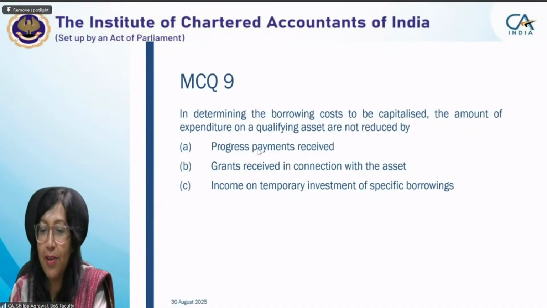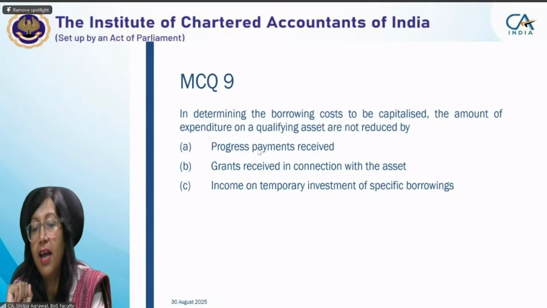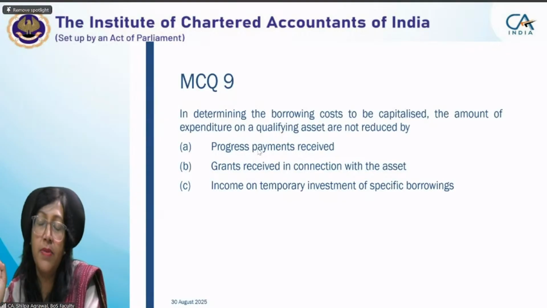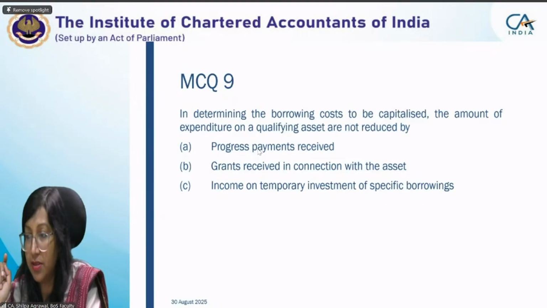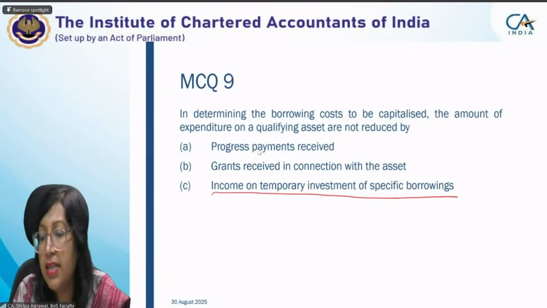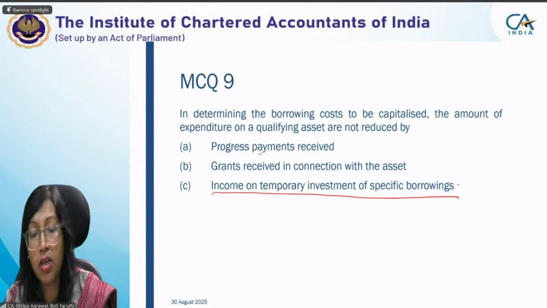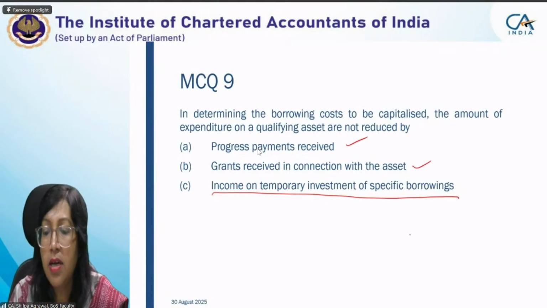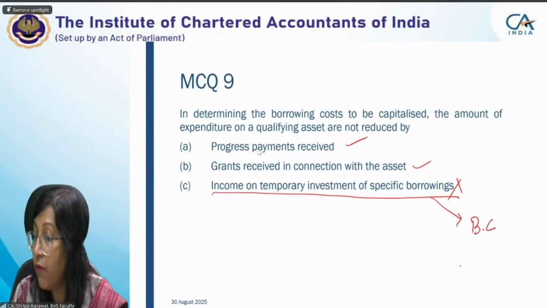In determining the borrowing cost to be capitalized, the amount of expenditure on qualifying assets is reduced by progress payments and grants received, because progress payments and grants received are used to reduce the expenditure. While income on temporary investments is used to reduce the borrowing cost. So I'm talking about expenditure and not the borrowing cost. So what is not used is temporary income on investment. You understand the reason, na? We are talking about expenditure. For expenditure, these are used. This is not used. Why is this not used? Because this is used for borrowing cost, for interest reduction.